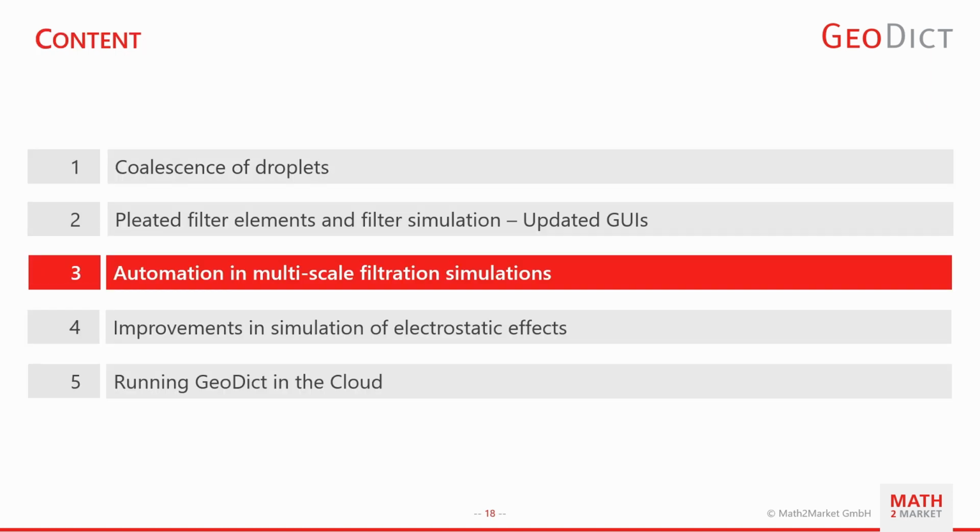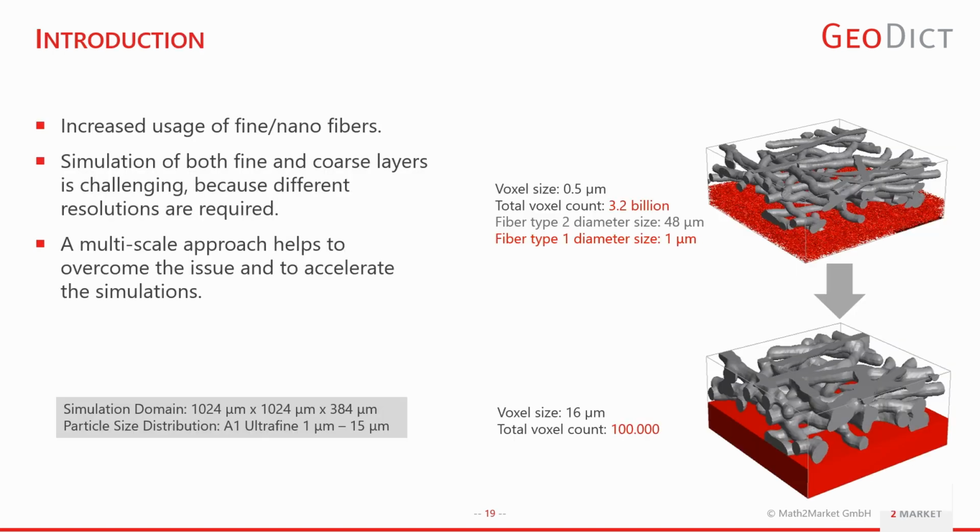The next topic is the automation in multi-scale filtration simulation. For the simulation of filters on meso or macro scale, we need the detailed results computed from simulation on resolved scale or on micro or nano scale. What we know as an introduction is that there's an increasing trend to use fine micrometric or even nanometric fibers in filtration.